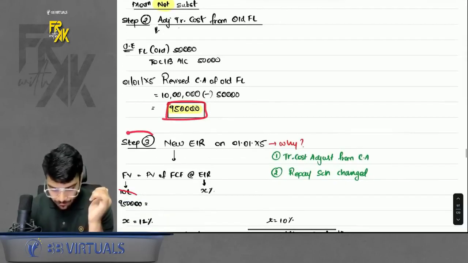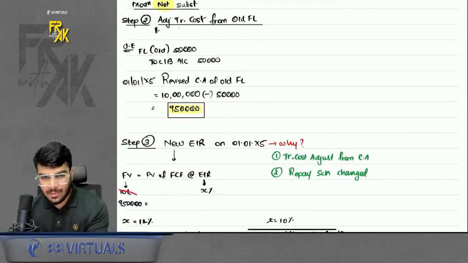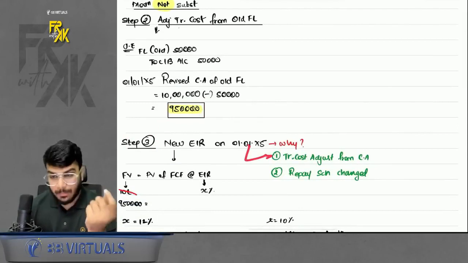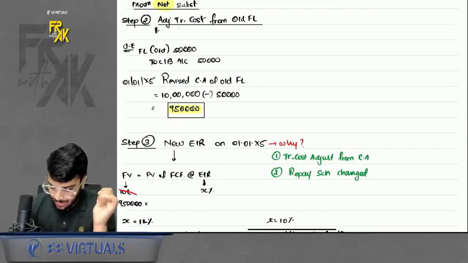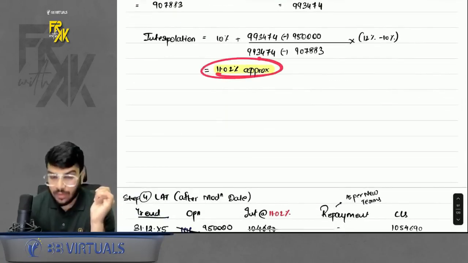Okay. Then you have to find the new EIR. Why is the new EIR required? The reason being, you have adjusted that transaction cost from the carrying amount, and also the repayment schedule has changed. So a new EIR will be required. Followed interpolation, found out the new EIR.